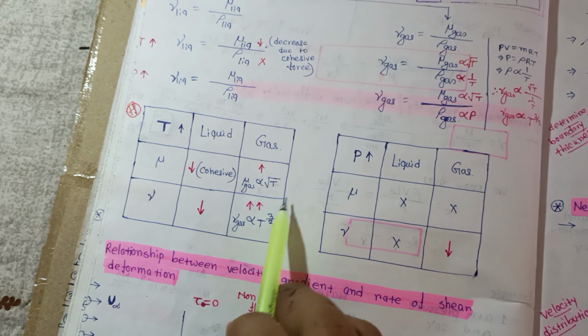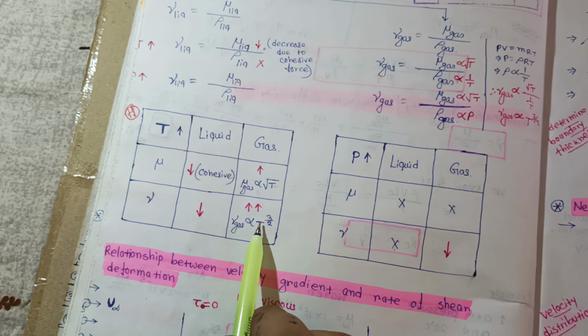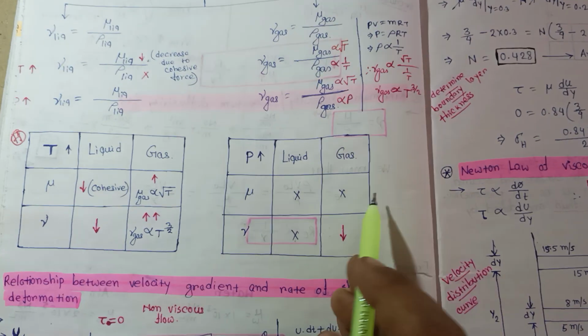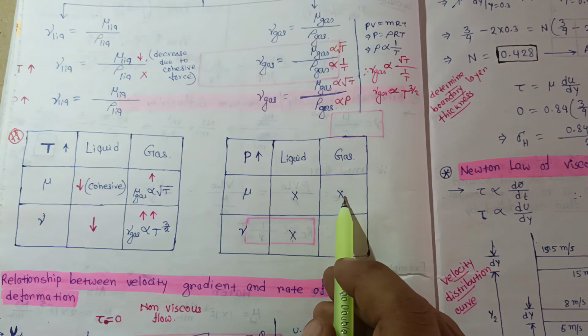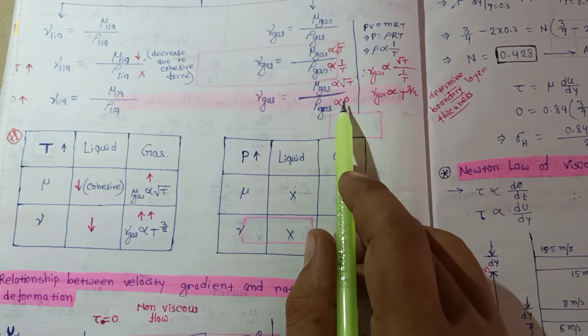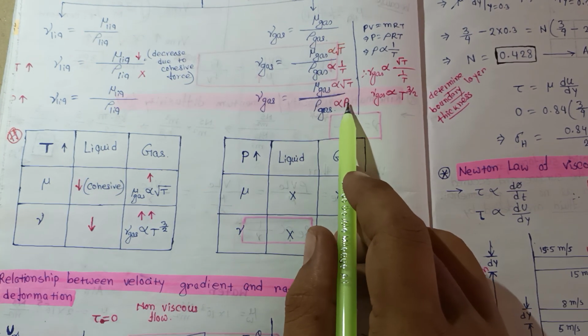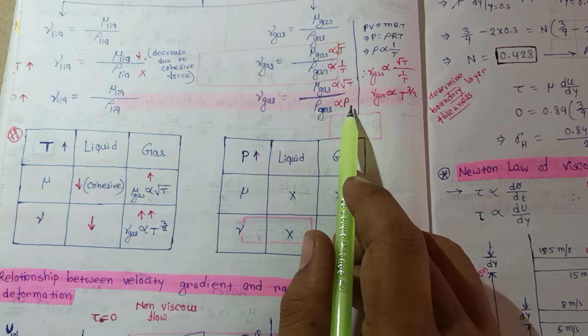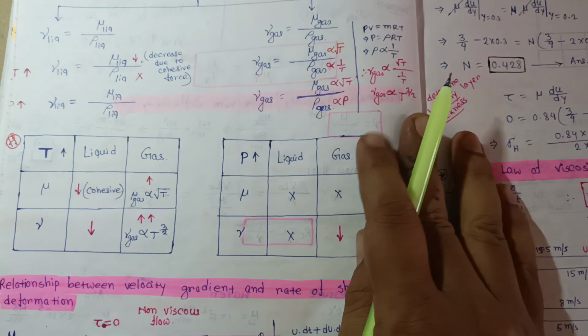And if mu increases, the nu of gas also increases. And for gases, if the pressure increases, mu does not change, and nu decreases. So from this formula, if the pressure increases, then nu decreases.